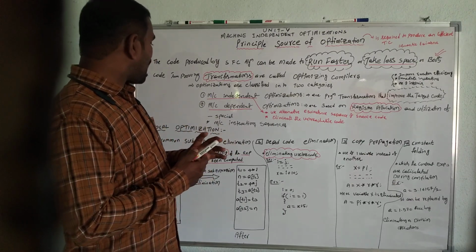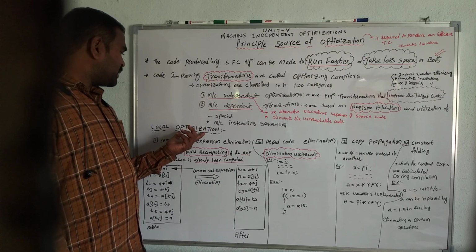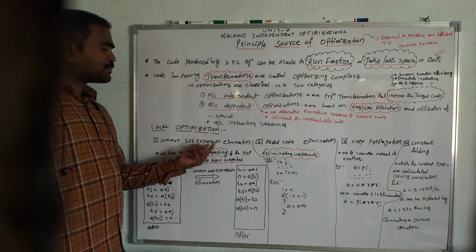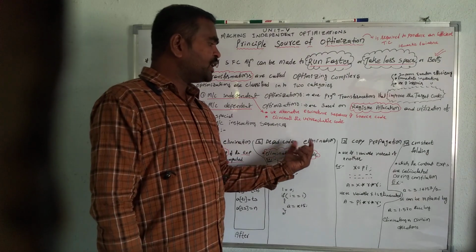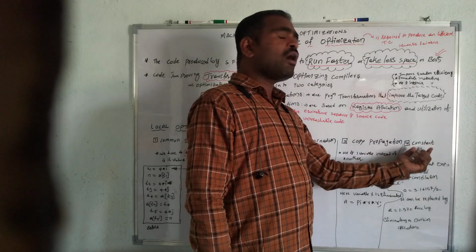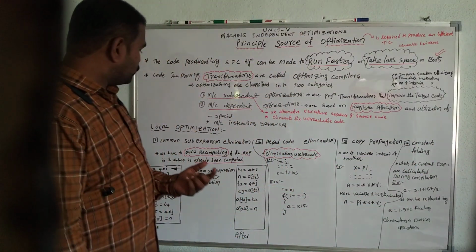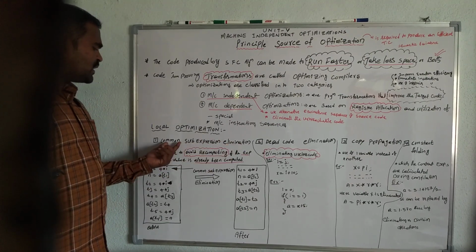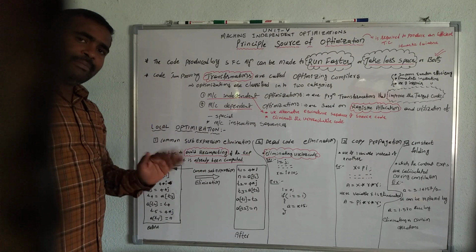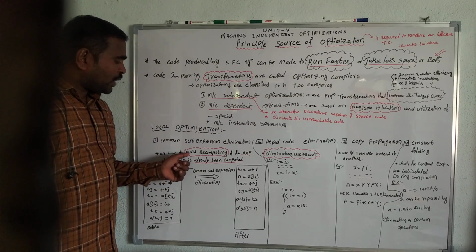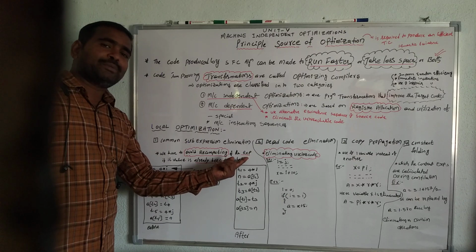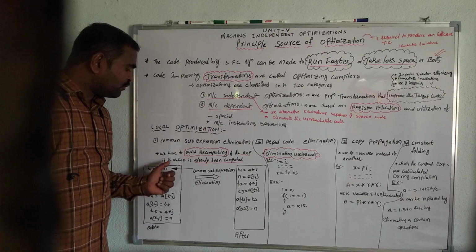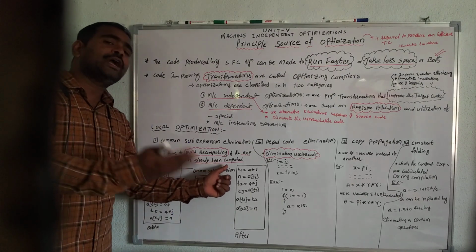Now the local optimization mainly consists of common sub-expression elimination, dead code elimination, copy propagation and constant folding. Now I am going to explain common sub-expression elimination. What is common sub-expression elimination? It means we avoid recomputing an expression if its value has already been computed.